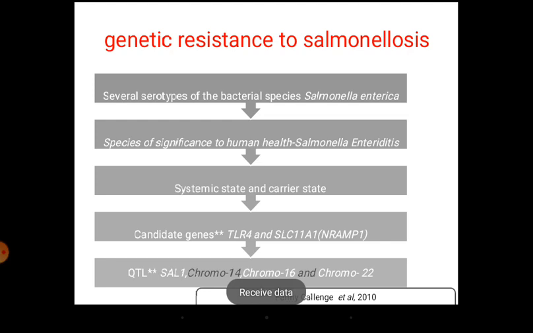These are particular candidate genes, meaning that by tracing these genes in the animal, you can assure that the animal does not have salmonella and will not succumb to it. So it is genetic selection, directly at the gene level. You identify these QTLs or genes and select the animals for breeding, so you don't have to wait a lot of time for the exposure studies. This is one way of selecting animals for disease resistance in specific diseases.